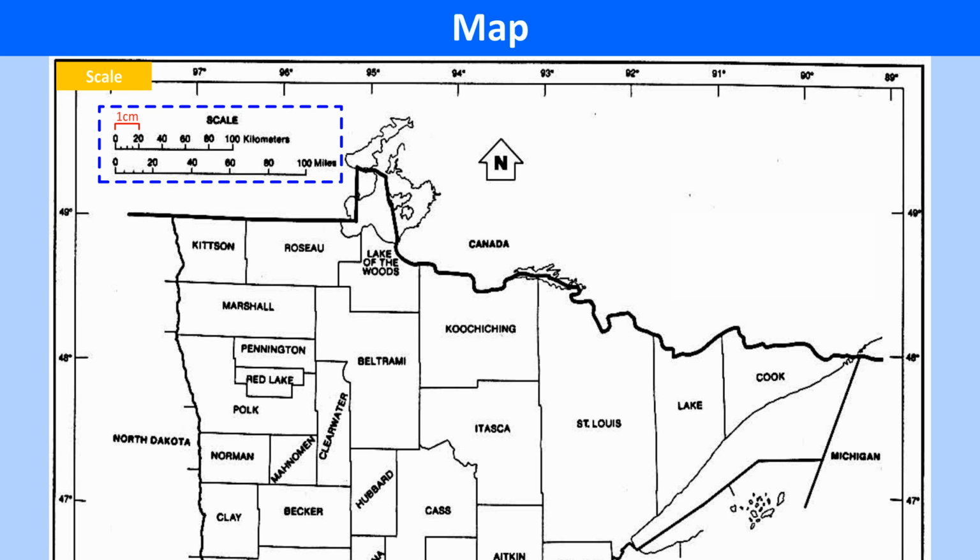Visual representation of a map scale is called a linear scale. Scale in a map is expressed as a simple statement, such as 1 centimeter is equal to 1 kilometer. This means that 1 centimeter on a map represents 1 kilometer on the Earth's surface. It can also be stated in another way as a ratio, such as 1:50,000. This means that 1 unit on a map represents 50,000 of the same units on the surface of the Earth.